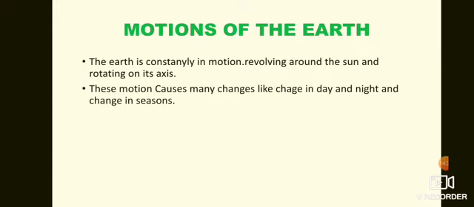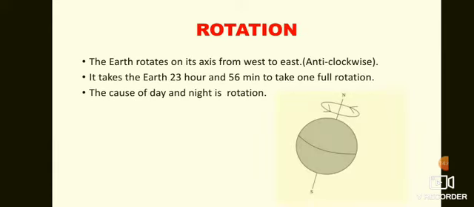And we see change in seasons. In a single year, we go through winter season, summer season, and rainy season. So these changes of season are also all because of the motions of the earth.